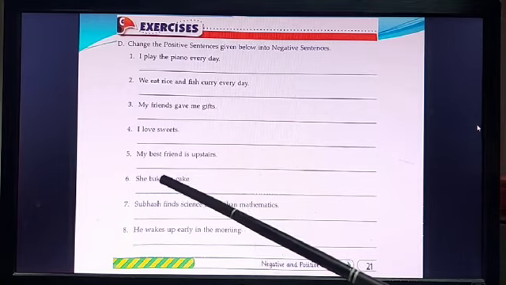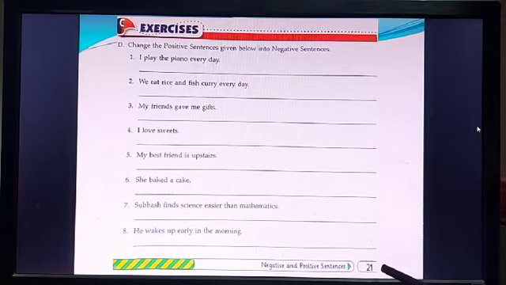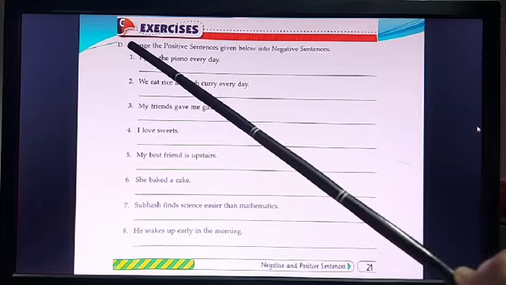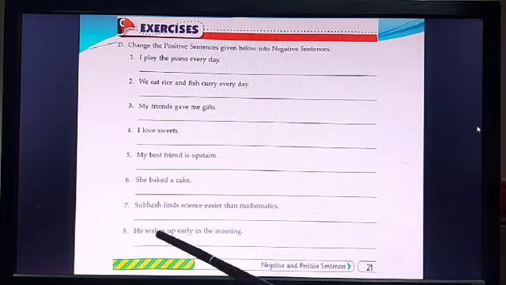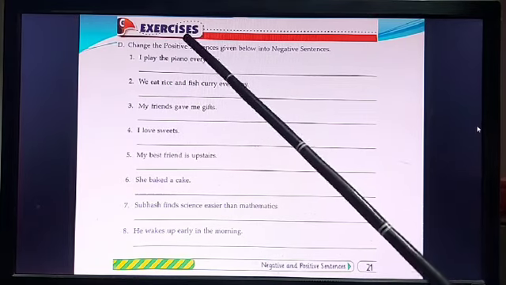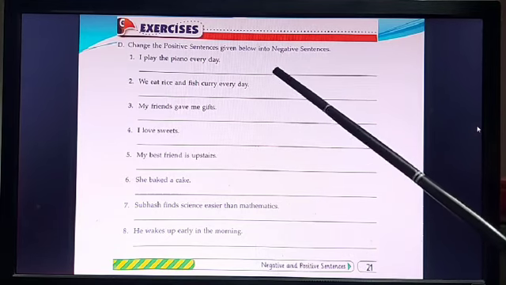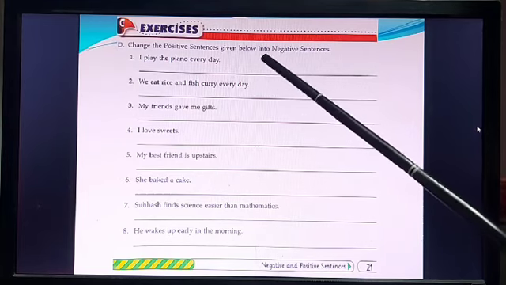See. Change the positive sentence. This is page number 21. See. This is page number 21 from the book. Everybody please open it out and see and listen to me and answer also. Number D, change the positive sentence. So these all are positive sentences. We have to change the positive sentences which are given below into negative. So all sentences are positive. You got this, that you have to change only into negative.